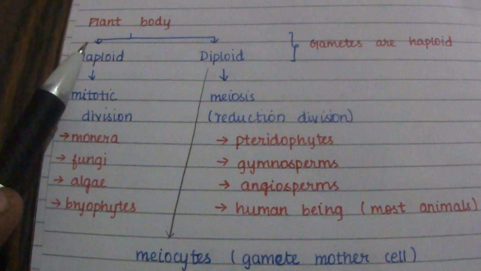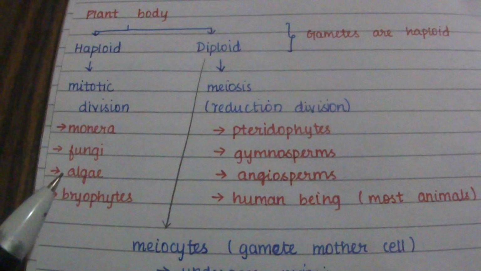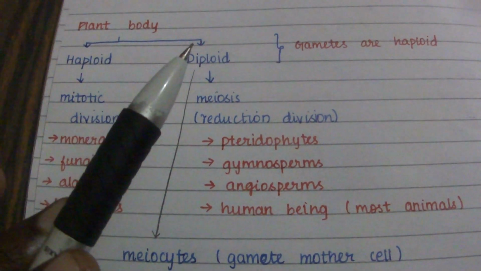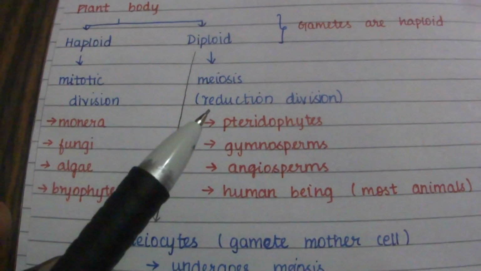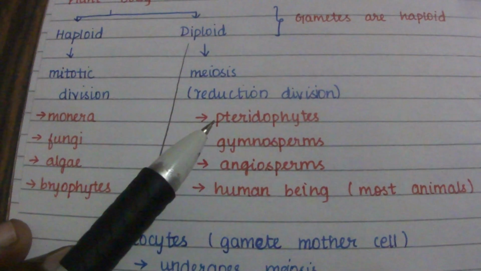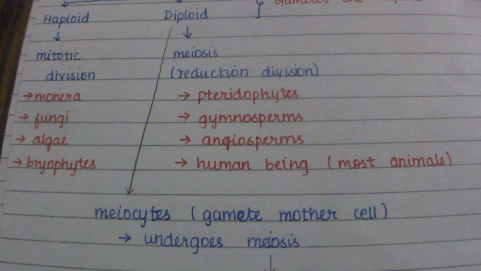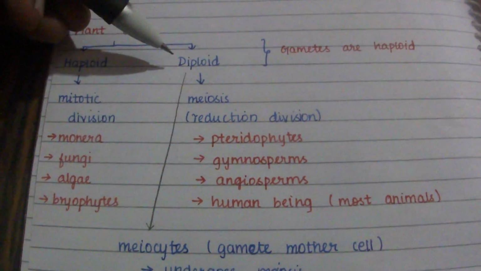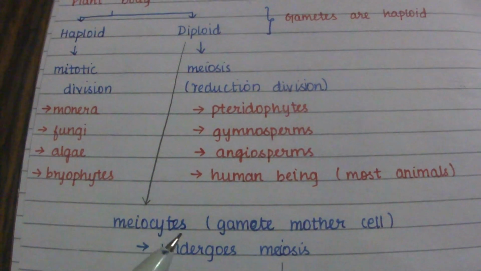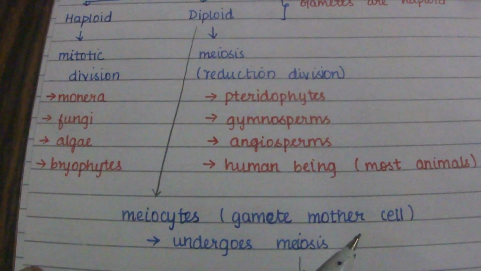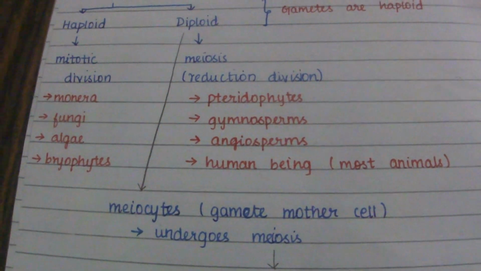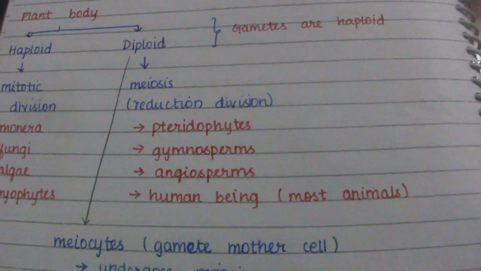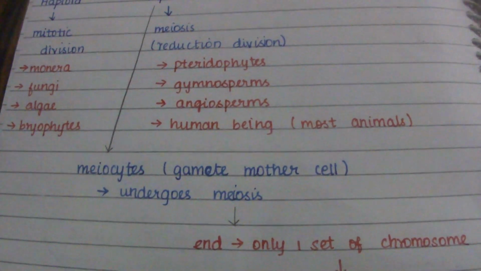Examples of haploid plant bodies are Monera, fungi, algae and bryophytes. Diploid bodies, which undergo meiotic division, that is reduction division, include pteridophytes, gymnosperms, angiosperms, human beings, that is most animals. These diploid organisms have meiocytes, that is the gamete mother cell, which is a specialized cell that undergoes meiosis.